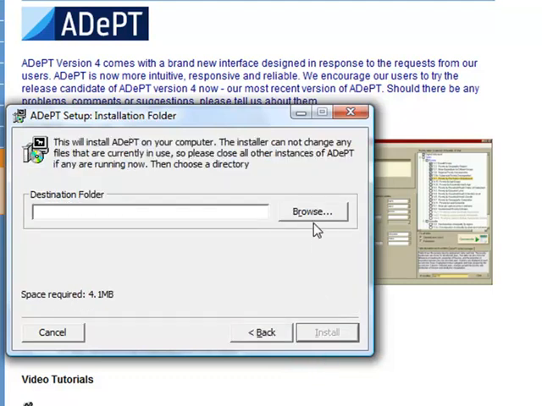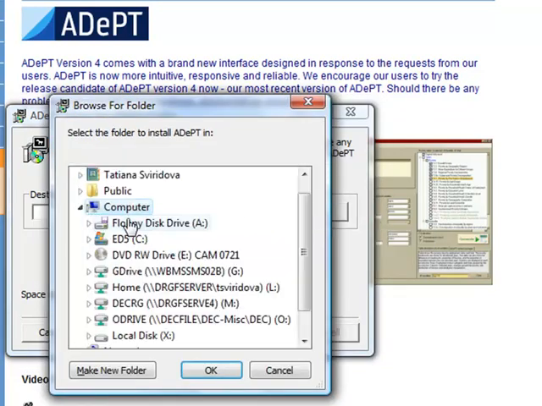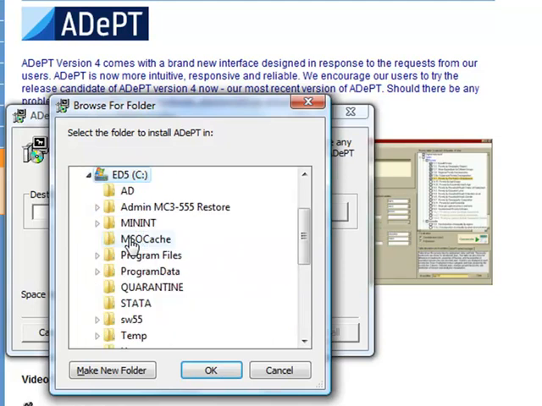ADePT installation will display the license agreement, which you have to accept in order to proceed. The installation wizard then asks where ADePT should be installed. Click Browse to specify the folder. I like to install the programs in the root catalog C.